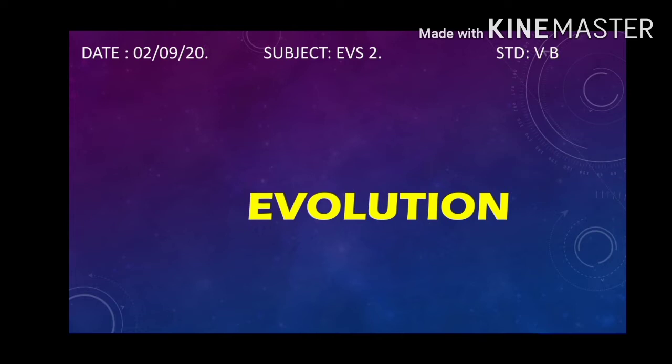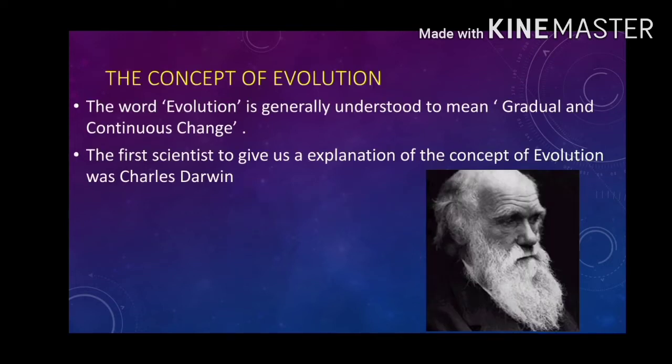Species which are capable of adapting to environmental changes are able to survive. So, as time passes, the environment changes, so we should adapt to the changes in the environment. But the one that cannot do so became extinct in the process of evolution. The word extinction means it suddenly disappeared. The first scientist who gave us the concept of evolution was Charles Darwin.